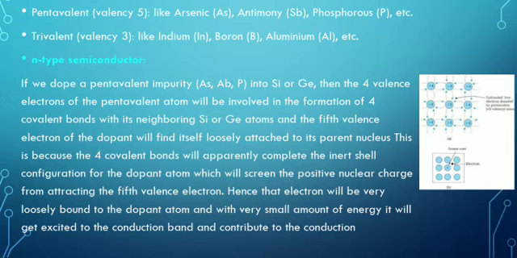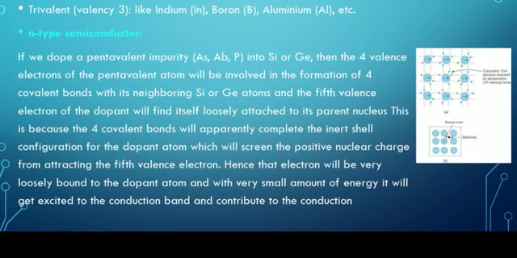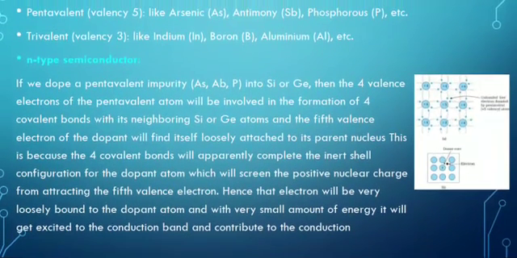Once the inert configuration is achieved, they will spread the positive charge and will have less attraction for the fifth valence electron. Hence that electron will be very loosely bound to the dopant atom, and with a very small amount of energy it will get excited to the conduction band. So if it is loosely bound to the nucleus, we just have to provide a very small amount of energy for excitation of these electrons. They will get easily excited, go to the conduction band, and contribute to conduction. So this will enhance the conduction property of the silicon or germanium.